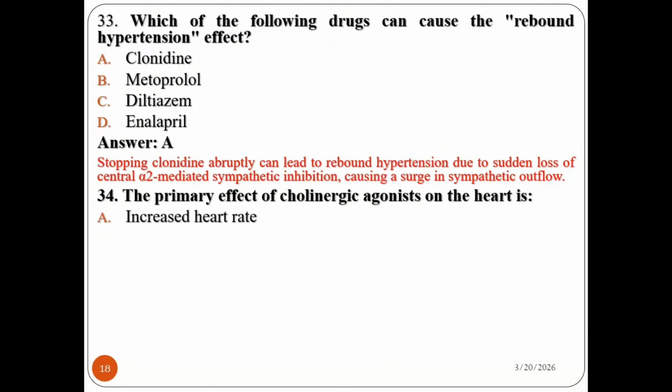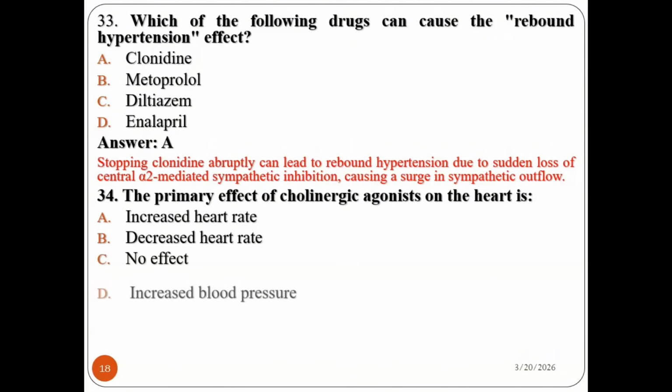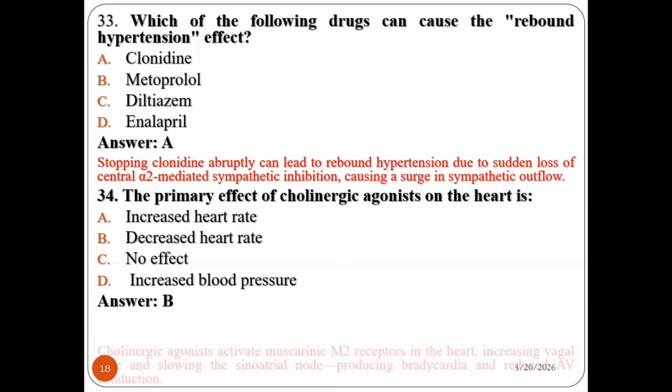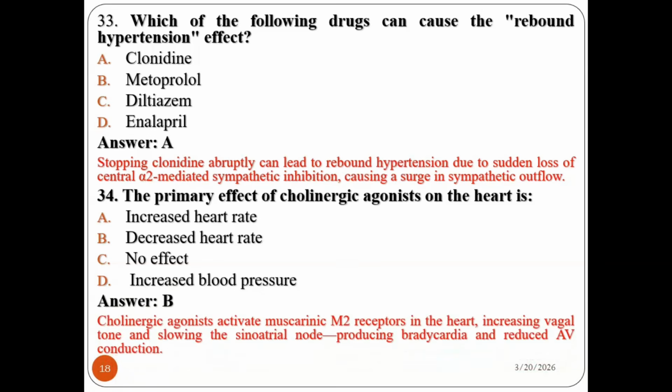Question number 34. The primary effect of cholinergic agonist on the heart is: increasing heart rate, decreasing heart rate, no effect at all, or increasing blood pressure. What is the effect of cholinergic agonist on our heart? Is it tachycardia or bradycardia? So this can be associated with decreasing our heart rate.